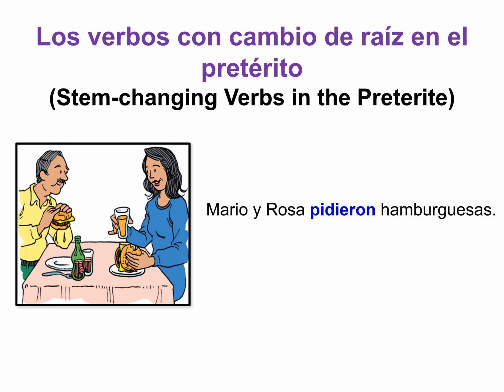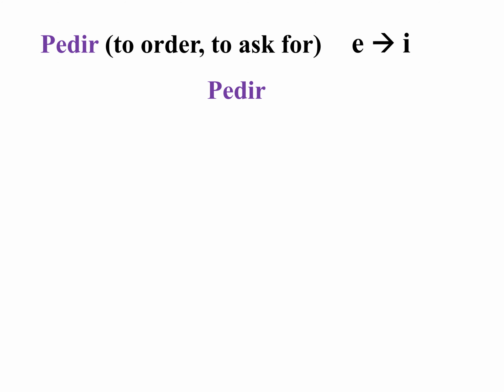Today we're going to learn about the stem changing verbs in the pretérito. So these verbs are called verbos con cambio de raíz en el pretérito. Here in our example we see that Mario y Rosa pidieron hamburguesas. So it means that Mario and Rosa ordered hamburgers. That's what we can see in the picture as well. And so these verbs change in the third person. Okay, the third person singular and plural, that's where we see the change.